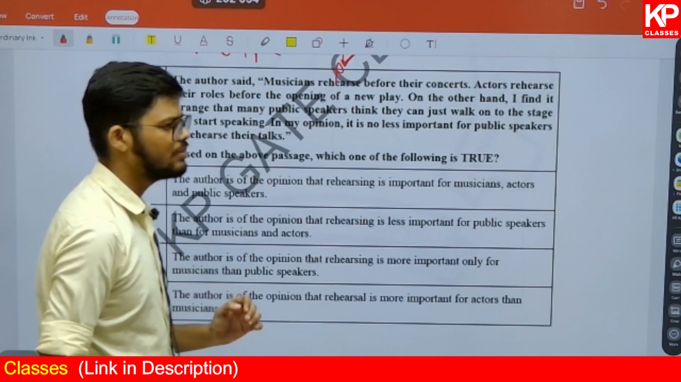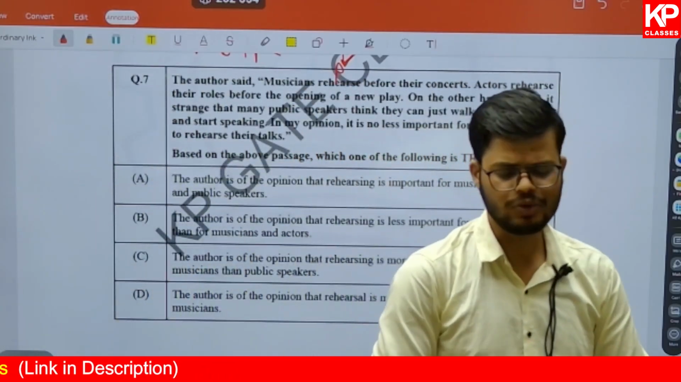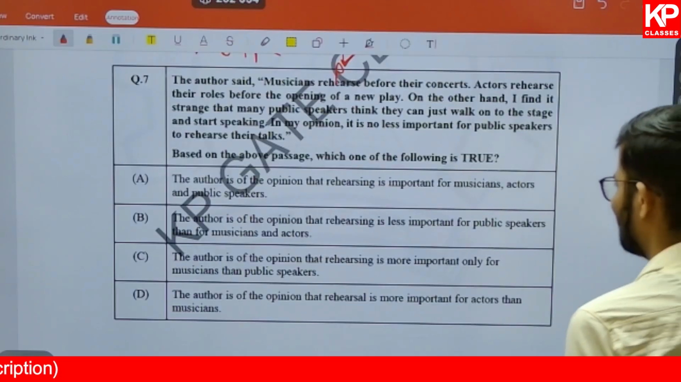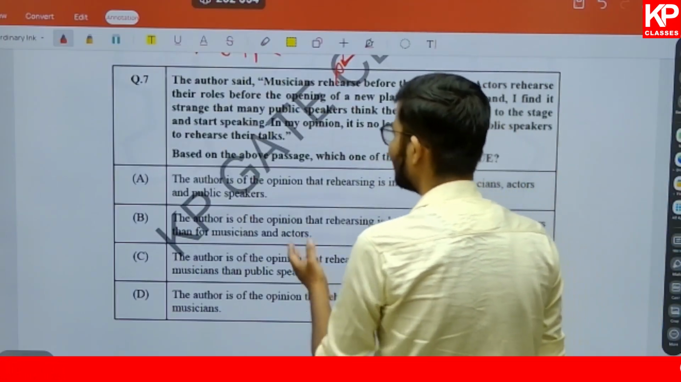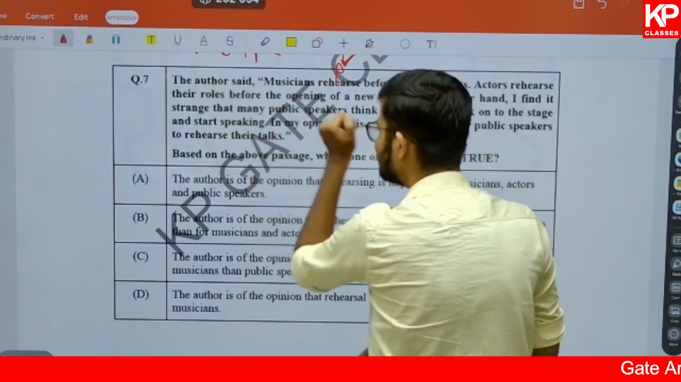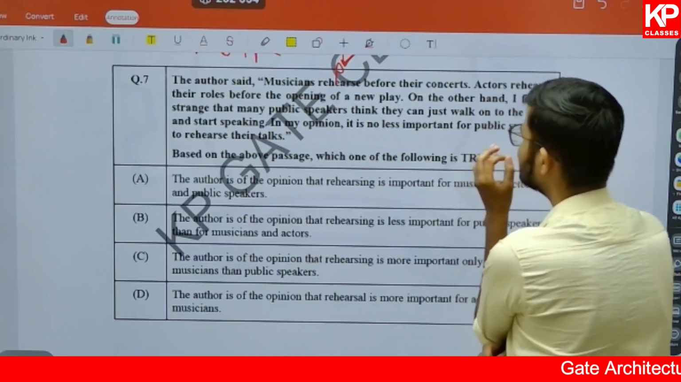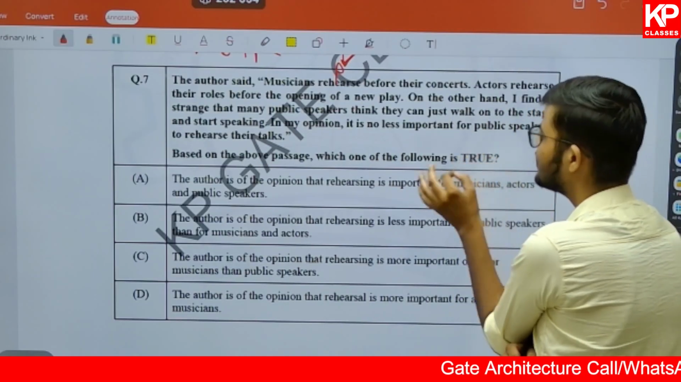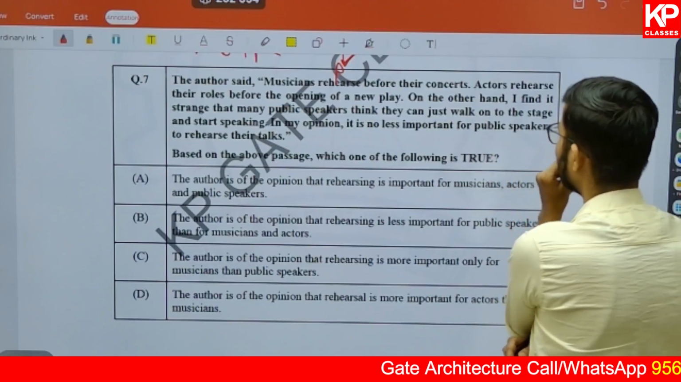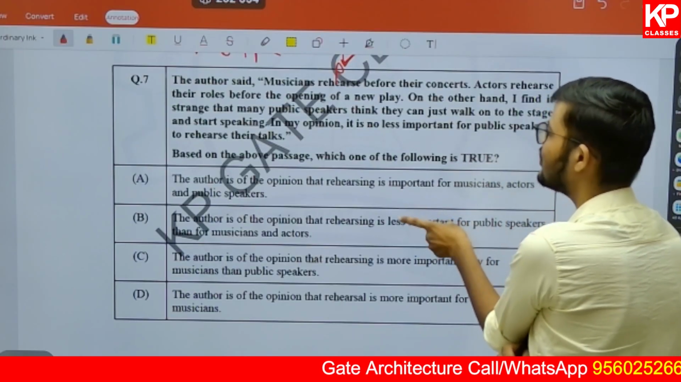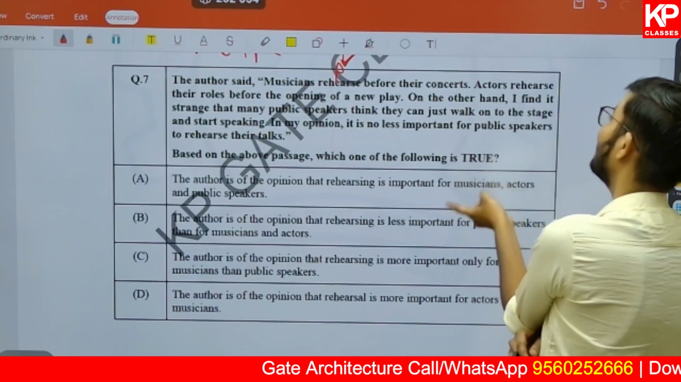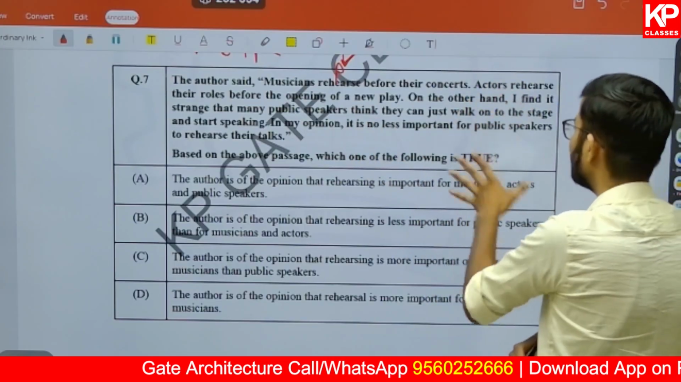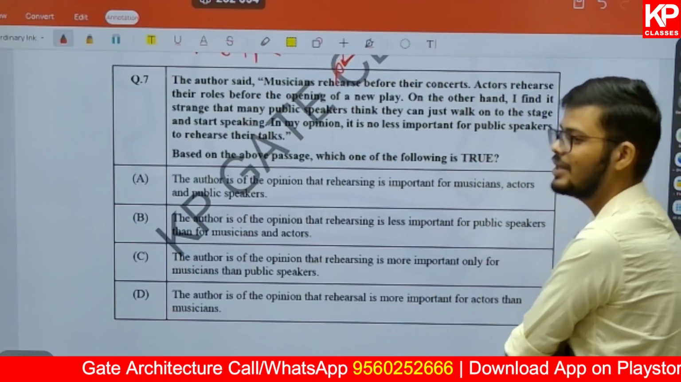Here comes question number 7. Now here, this is not my subject, but this is common sense. So we can use logical and critical thinking to answer these. It says the author said, musicians rehearse before their concerts. Actors rehearse their roles before the opening of a new play. On the other hand, I find it strange that many public speakers think they can just walk onto the stage and start speaking. In my opinion, it is no less important for public speakers to rehearse their talk.